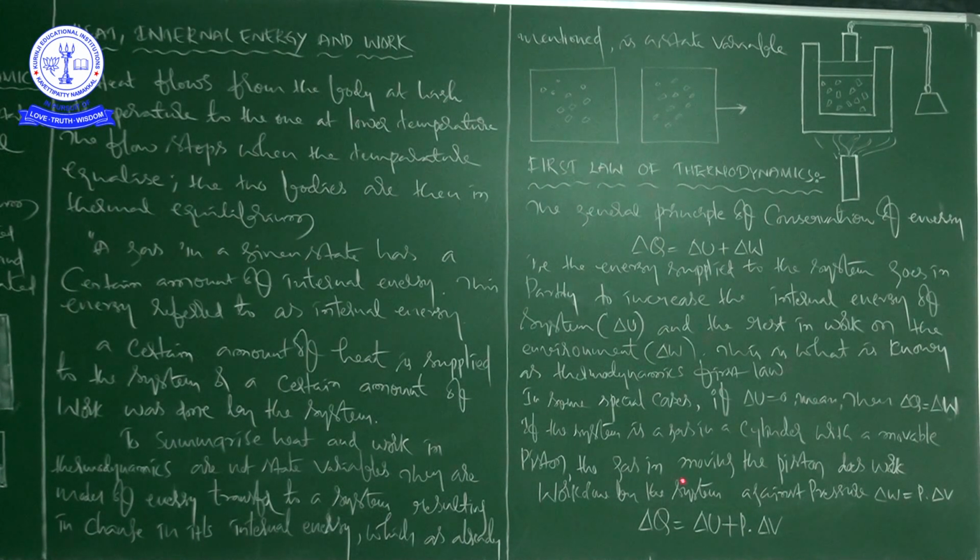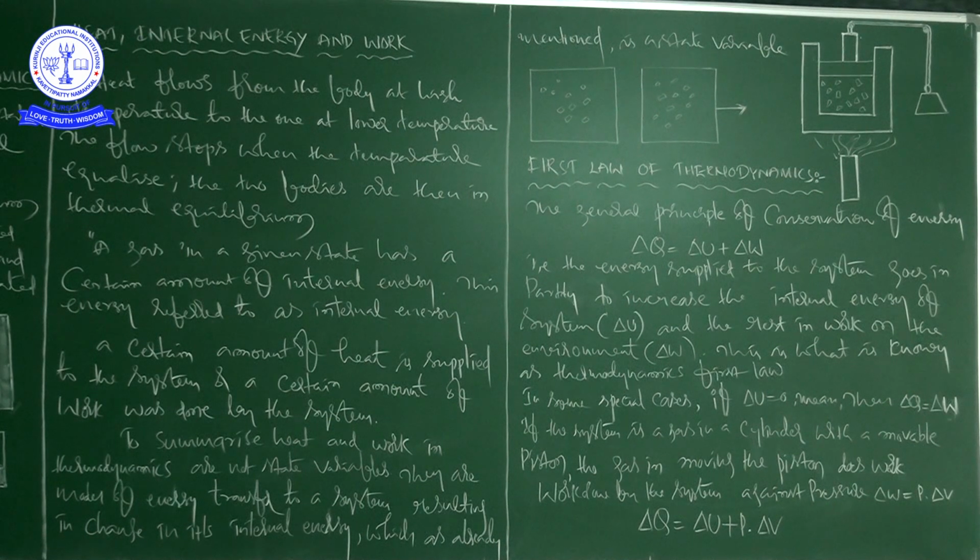Thus, in this case, delta Q is equal to delta U plus P into delta V, right? This is what you can say. Already we discussed the equation, so from this only we are writing this, where delta W is equal to P into delta V.